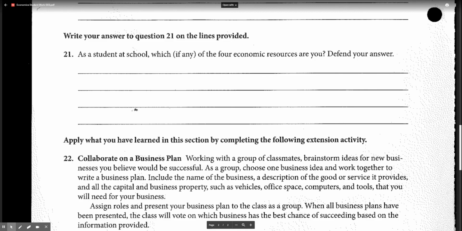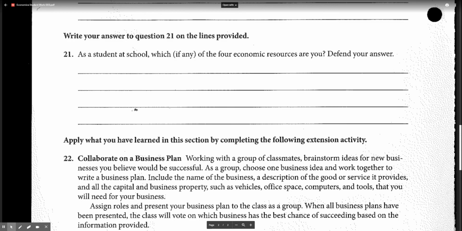So that means, what are you? Actually, you guys are something different. You're not an economic resource. You as a student are not an economic resource. The reason why is there is a classification that is outside of the four factors of production, and you are one of those. Now, the minute that you're no longer a student and you become an entrepreneur or a laborer, something like that, that's different. Now you'll have a classification.